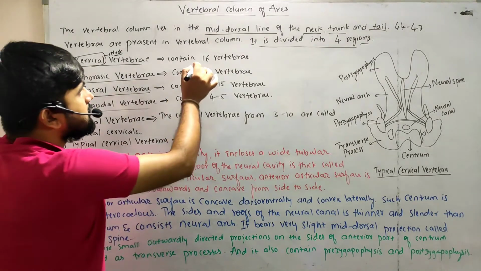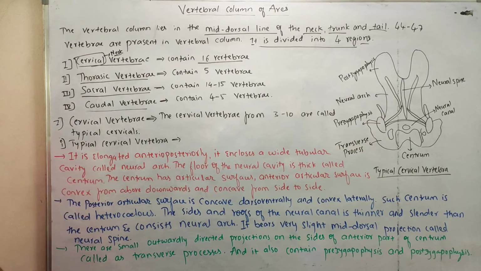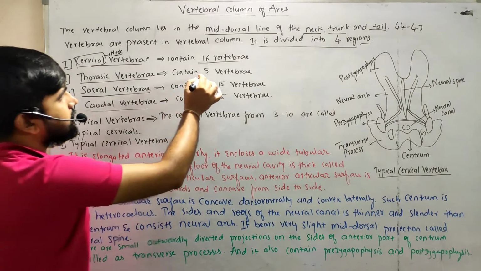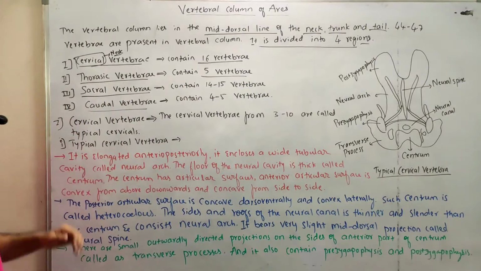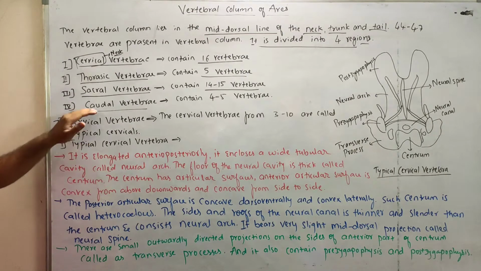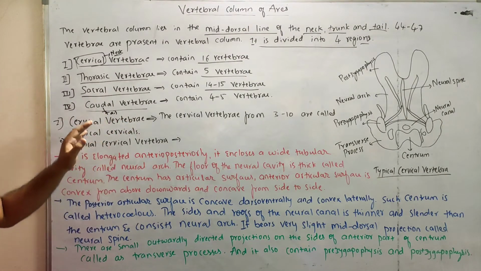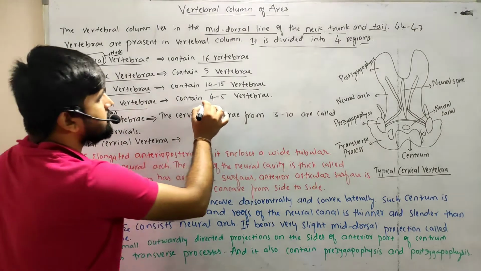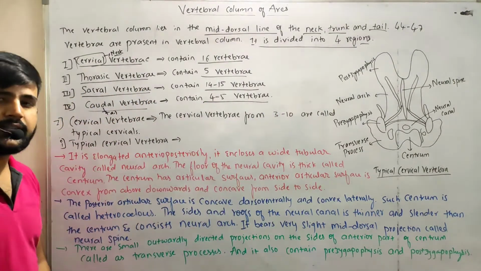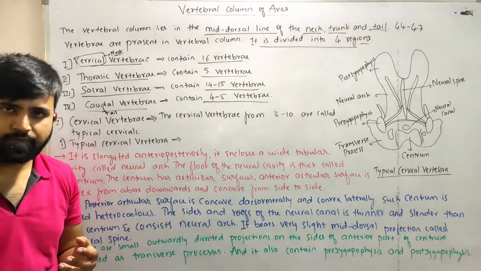The cervical region contains 16 vertebrae in the column. The thoracic vertebrae contain 5 vertebrae. The sacral vertebrae contain 14 to 15 vertebrae. And the last one is the caudal, the tail region, which contains 4 to 5 vertebrae at the end of the column. So these are the 4 regions of the vertebral column.